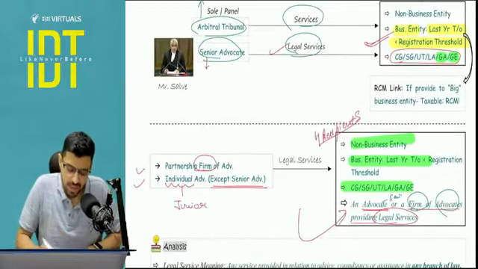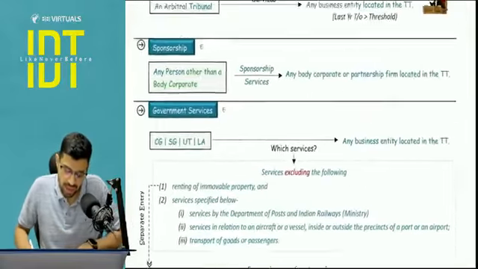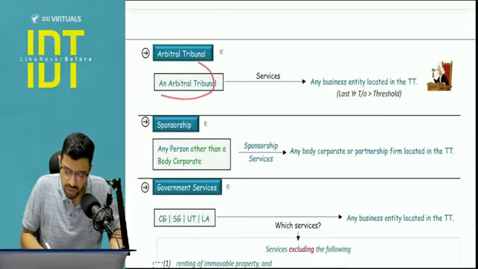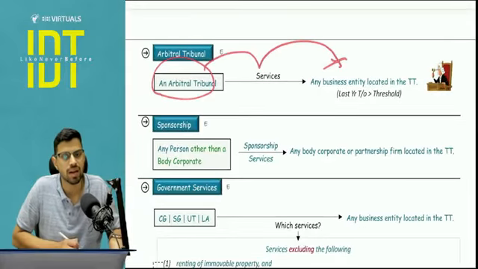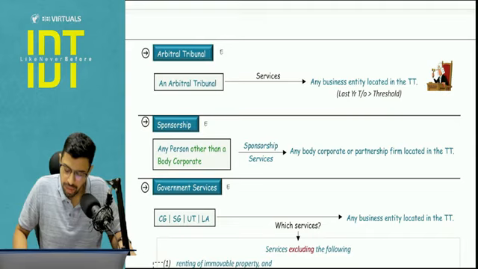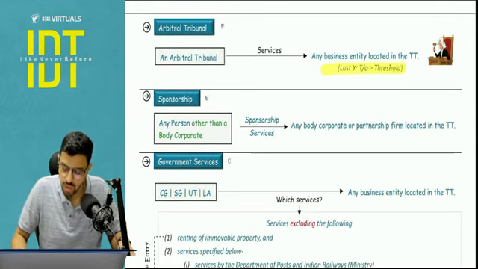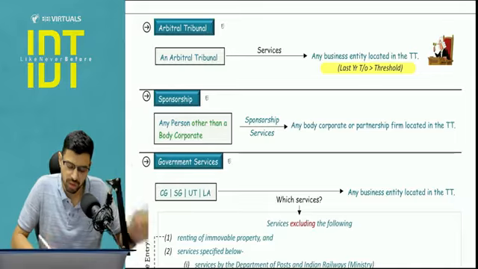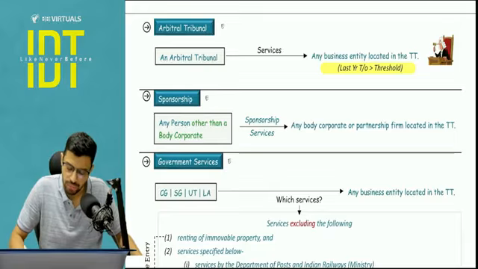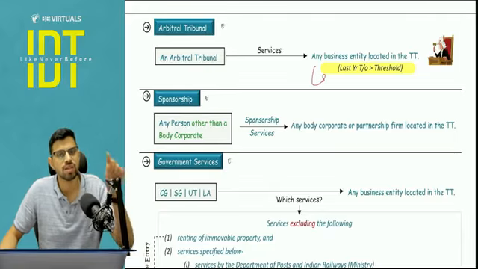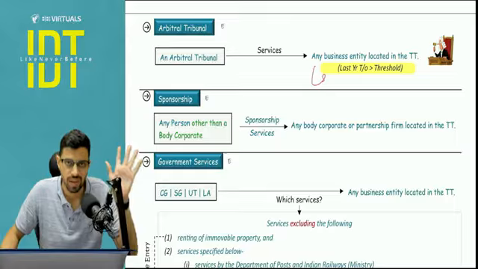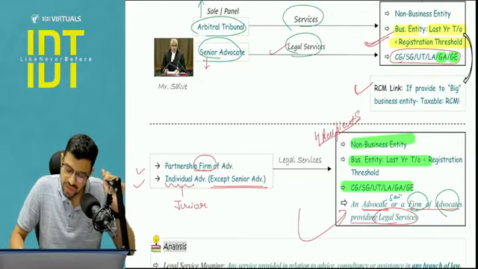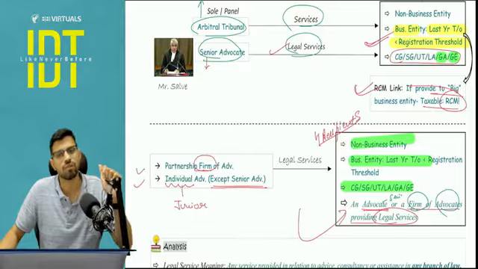Now let's link this to the RCM FCM part. Here in the RCM FCM they have written, first we will cover arbitral tribunal, that the arbitral tribunal is giving services to any business entity. Now if you see in the below part, I have added this on my own, that this business entity is the one whose last year turnover is more than the threshold. Is it correct or is it wrong? It is absolutely correct, because if it is a small business entity, it is anyways exempt. Then there is no question of RCM FCM. So if it's a big business entity, then the RCM provision will apply.